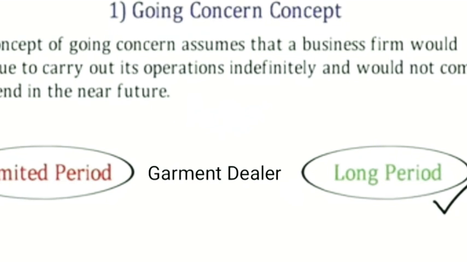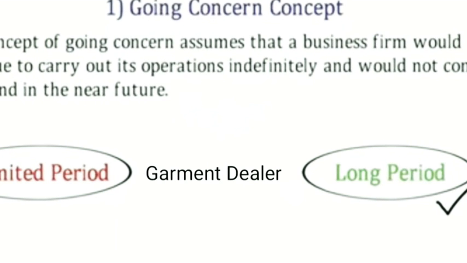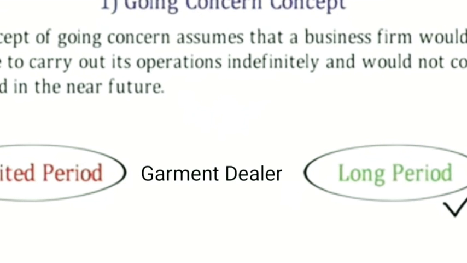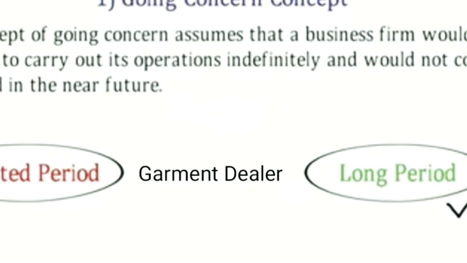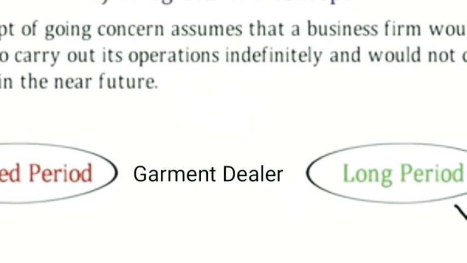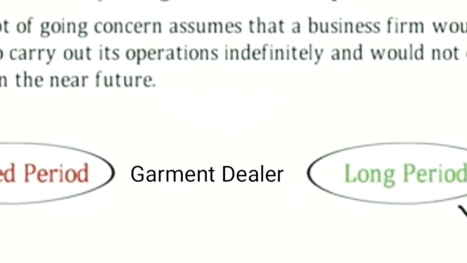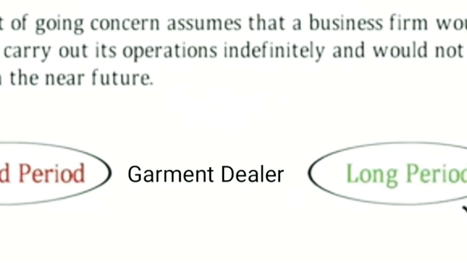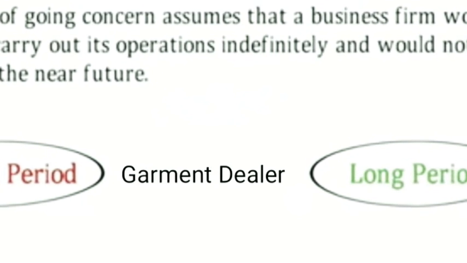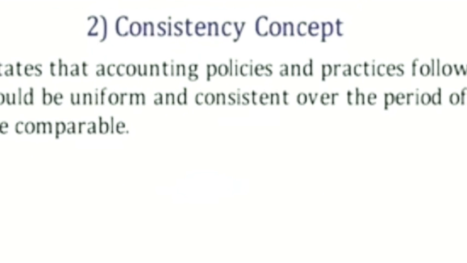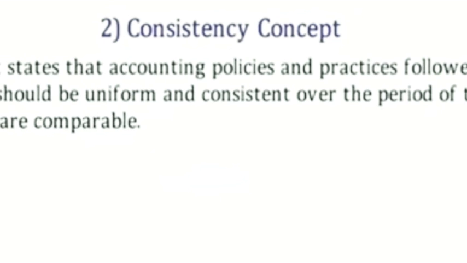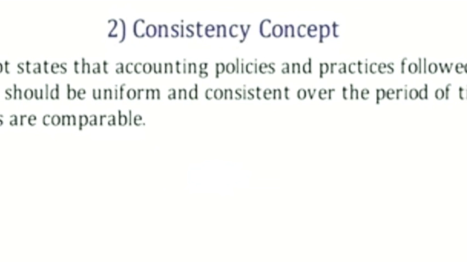It is on the basis of this concept that a company or business organization purchases fixed assets which give long-term benefit, and also due to this concept outside parties enter into long-term agreements to provide loans or any kind of borrowings, and shares are issued for a company. As already discussed, the main motive of a business organization or a company is to run year after year.